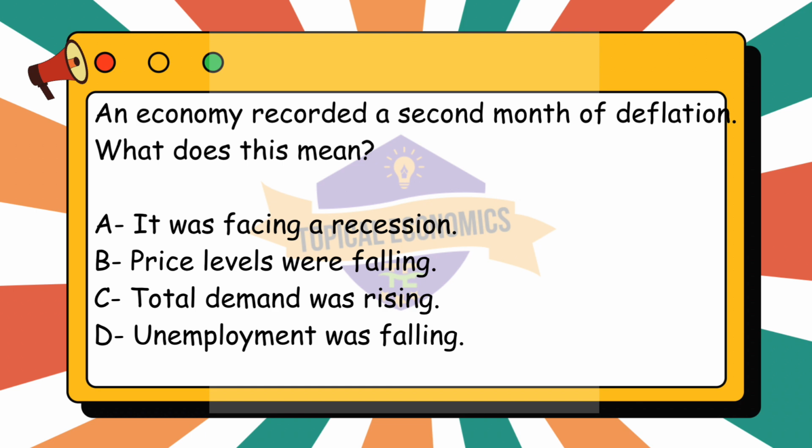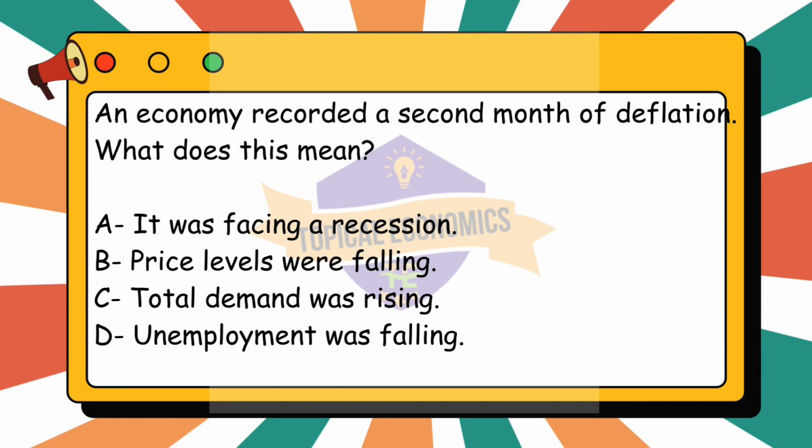Option B, price levels were falling, is correct. A second month of deflation explicitly indicates that price levels are decreasing over that period. Option C, total demand was rising, is incorrect. Rising total demand typically leads to inflation, not deflation. If demand were rising, we would expect prices to increase rather than decrease.